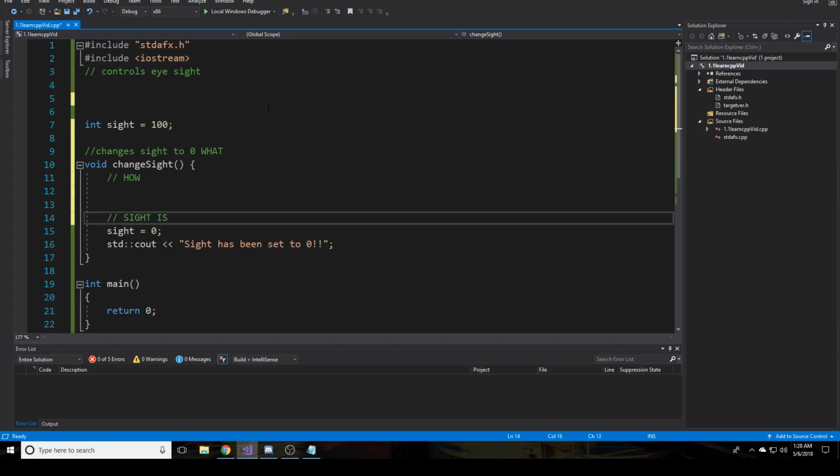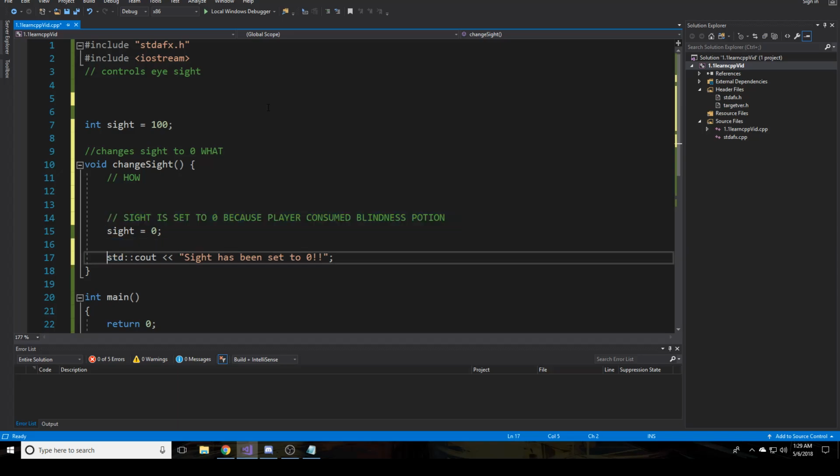So: the site is set to 0 because player consumed blindness potion. I cannot type, and ignore the caps, that was an accident. Anyway, this tells us why we're setting site to 0, which is pretty much all you need to take away from that. So on the statement level, we want to say why.